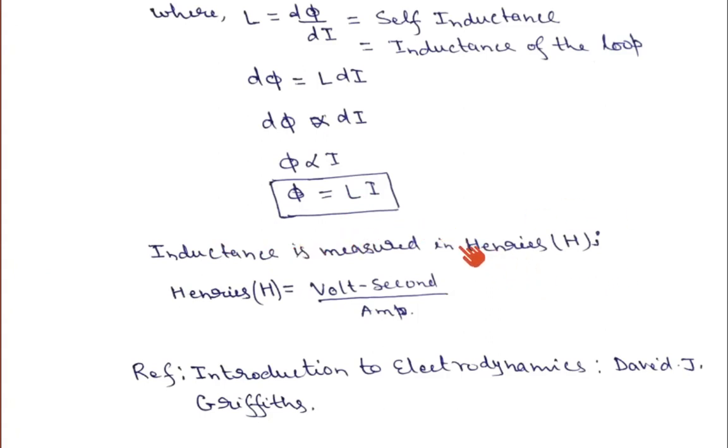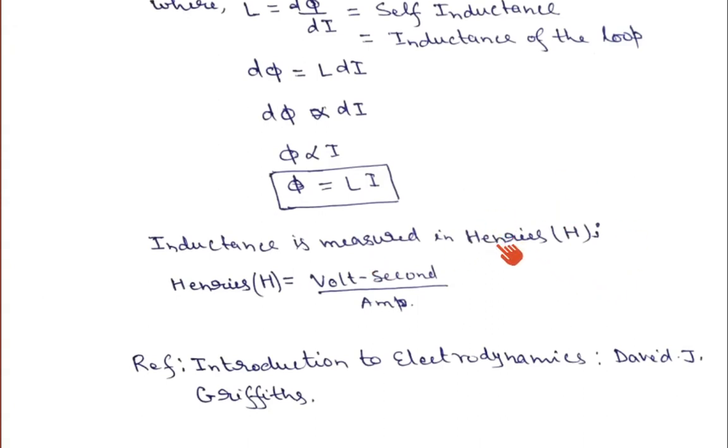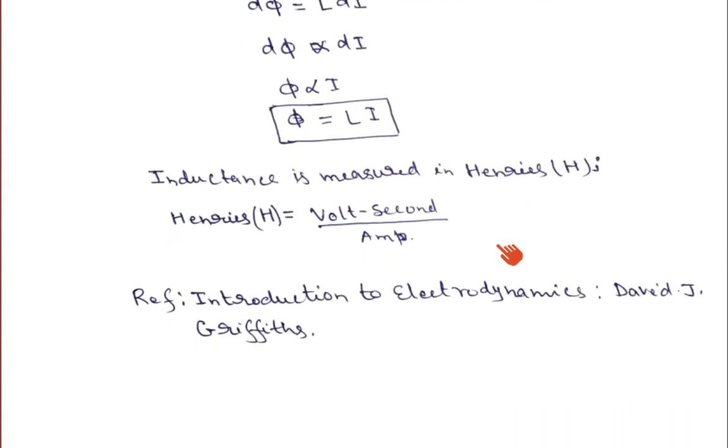Henry is the name of the scientist in whose honor this unit has been given. If you write the actual unit of Henry, it can be written as volt second per ampere. So 1 Henry is equal to 1 volt second per ampere.